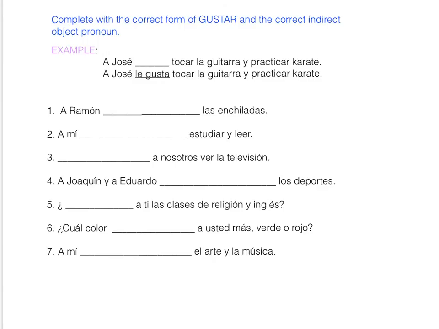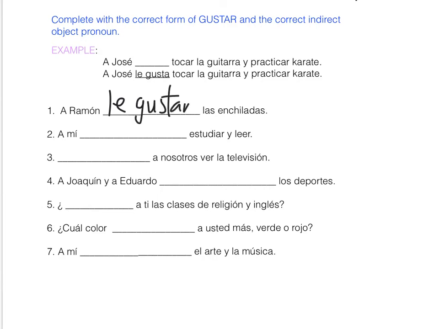Okay, so let's take a test. Look at the model. Example, it says a José blank tocar la guitarra y practicar karate. 2 activities involving a verb. So the conjugation of gustar remains singular and José is third person singular. A José le gusta tocar la guitarra y practicar karate. Número 1, a Ramón, we know the corresponding indirect object pronoun is going to be le. Las enchiladas are plural, so we need to use the plural form, mind you. So a Ramón le